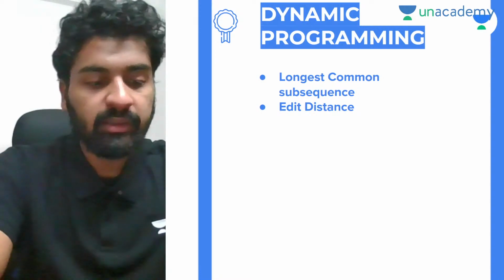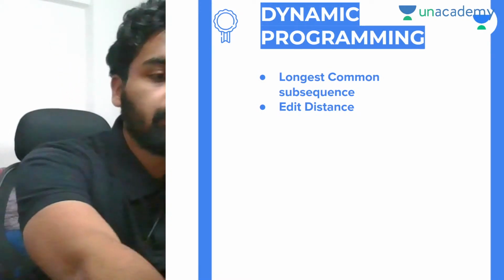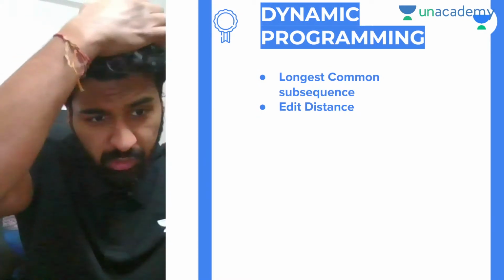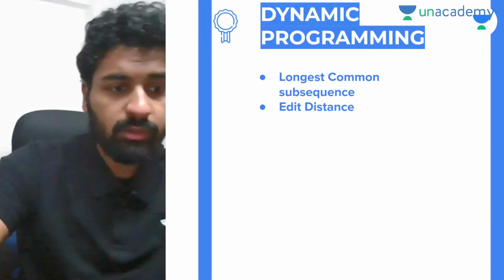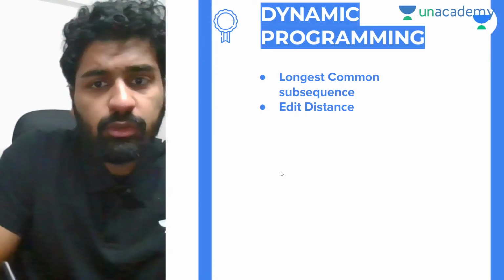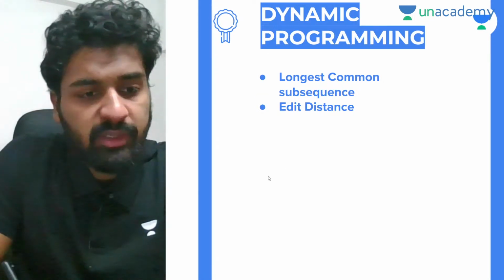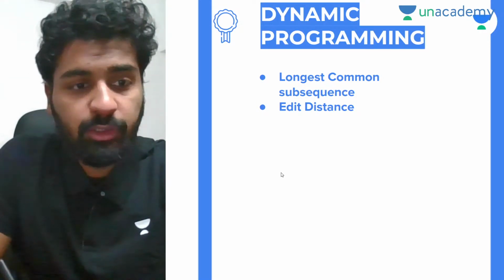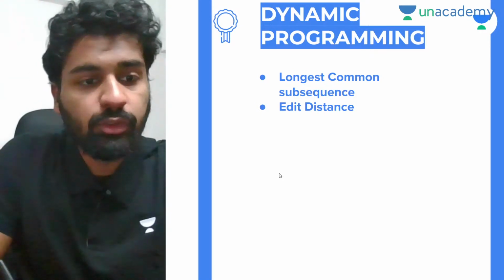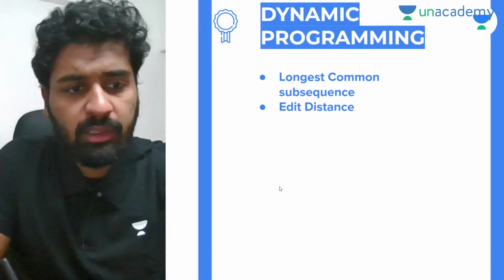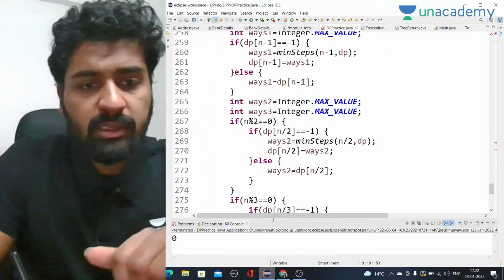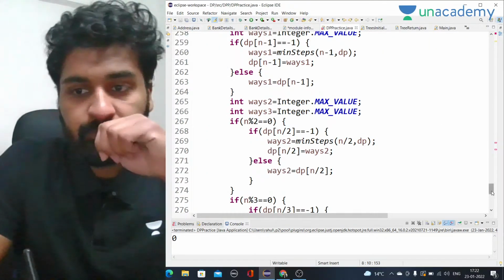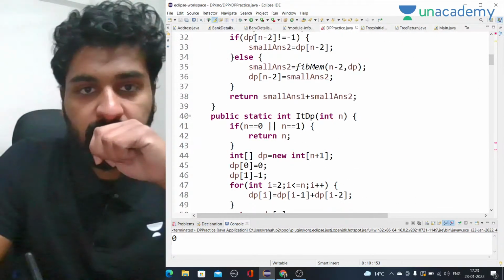How to find that a particular question is based on DP? Okay, if you have attended the previous classes, you will get it. In the previous two classes I have told where to use DP and where not to use DP. You can refer to that, or I'll give a small example. So basically, what we do is, let me just open it. Okay, so let's start.